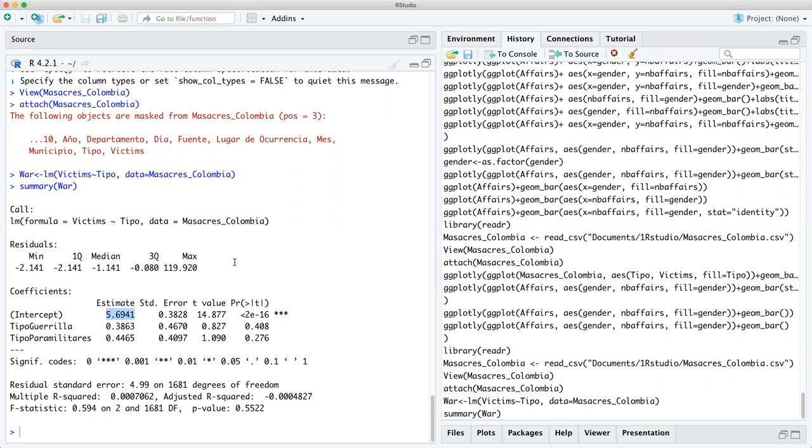So this is very bad. This is saying there's actually no difference between the guerrilla and the fuerza and the paramilitary and the fuerza. Notice, which is important, that we're just comparing these two to the base. They're not being compared, paramilitary and guerrilla. In order to do that, you have to relevel it, and that's what we're going to do.